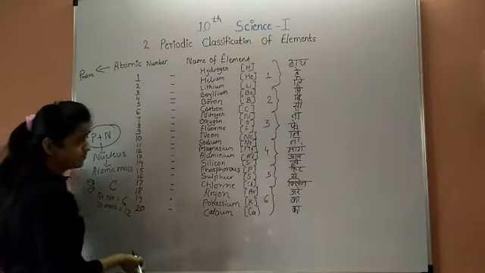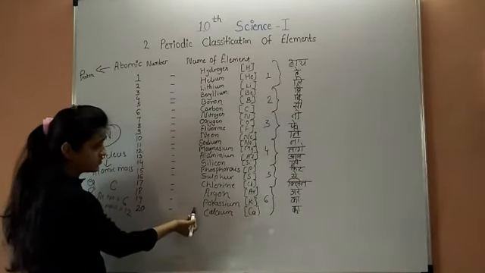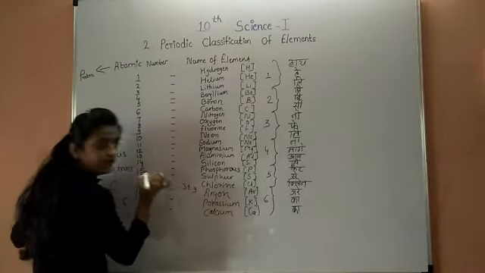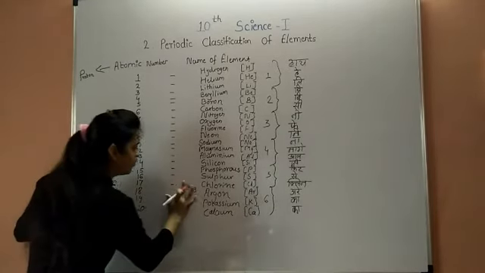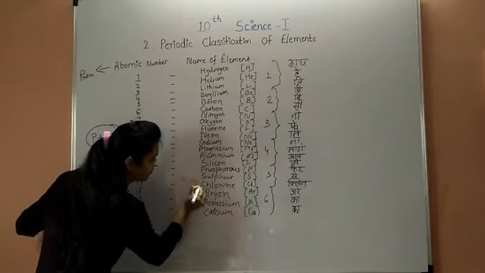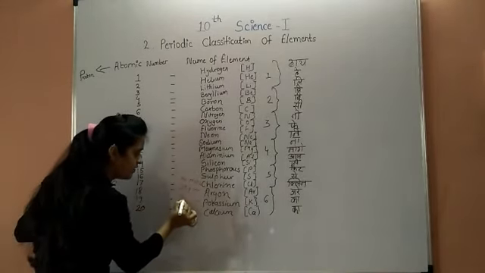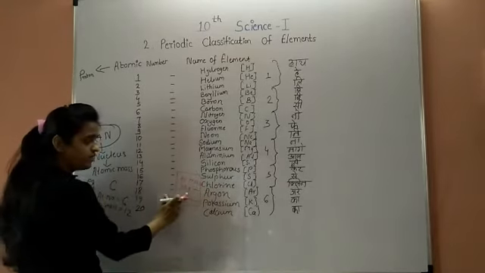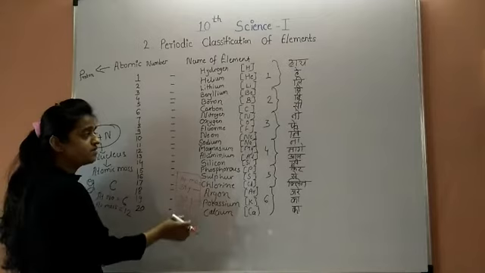But there are exceptional cases: argon and potassium. Argon's atomic mass is 39.9, an exceptional case of mass number, and potassium's atomic mass is 39.1. These are the two exceptional cases: argon with 39.9 and potassium with 39.1 atomic mass.